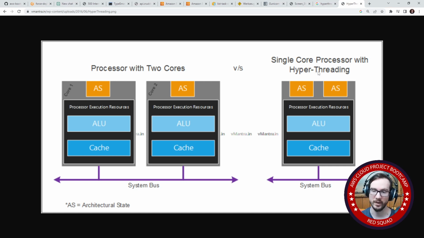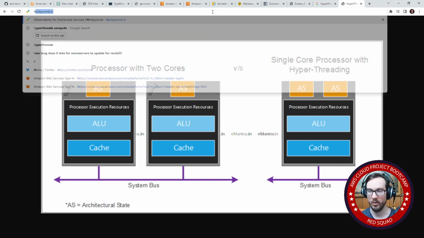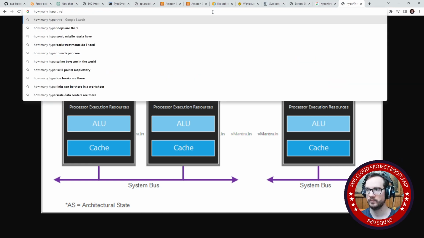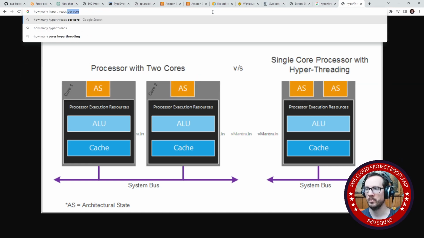And so this is a lot more efficient having multiple cores, but this is still more efficient than having a single core. So the idea is that it might not be 2 times more efficient. It might be like 1.25, 1 point whatever per core that you have. But my point is that it is more optimal to have hyperthreading. And so when we're using vCPUs, I'm pretty sure that they give you a certain amount of hyperthreads. How many hyperthreads per core?